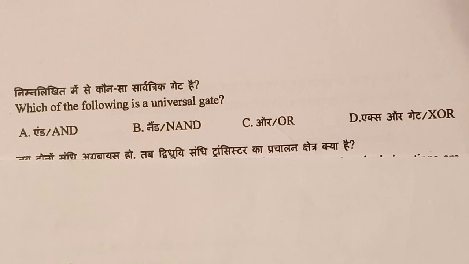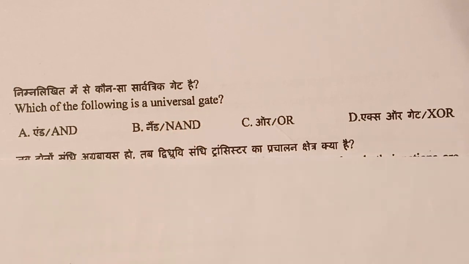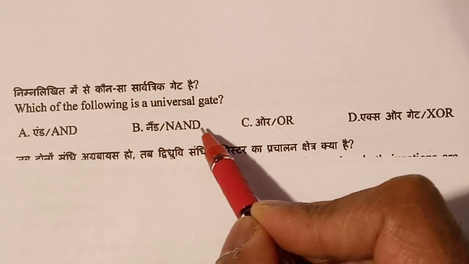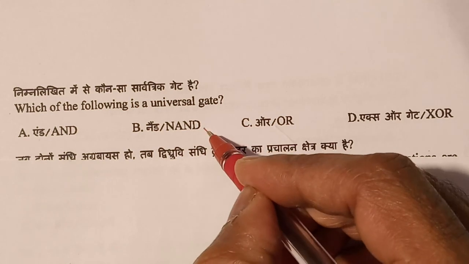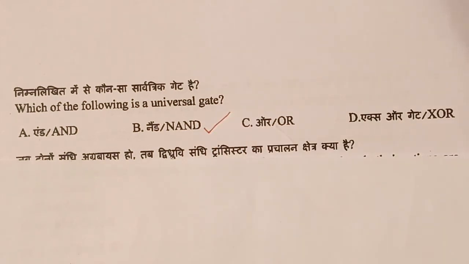Now the question number 68. Which of the following is a universal gate? This is a very simple question, everybody knows. Universal gates are two gates are there, NAND and NOR. So in the option we have NAND. So the answer is option B, NAND gate. NAND is a universal gate.